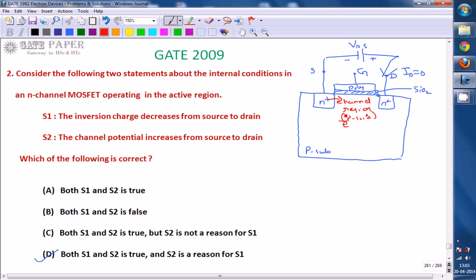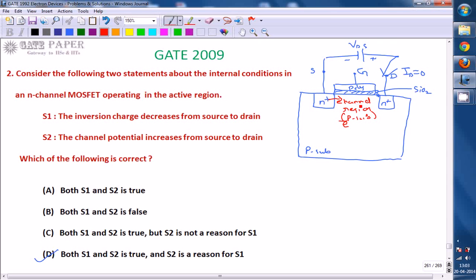So no electron reaches the drain. If an electron reached the drain, it could be attracted by the positive terminal and a current would flow. But no electrons from the source reach the drain, so no current flows because of the applied voltage. That's why it is called a normally off transistor.